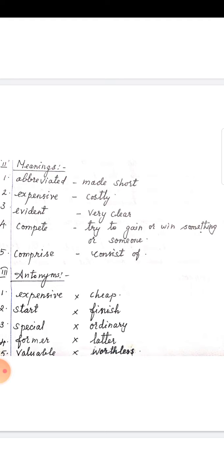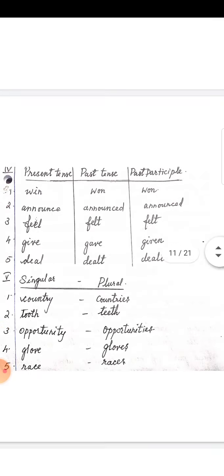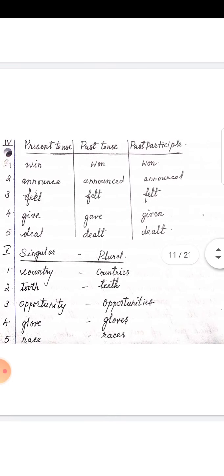Opposite is worthless, W-O-R-T-H-L-E-S-S. Expensive, antonym is cheap. Start, finish. Special, ordinary. Former, latter. Not later, latter. Valuable, worthless.